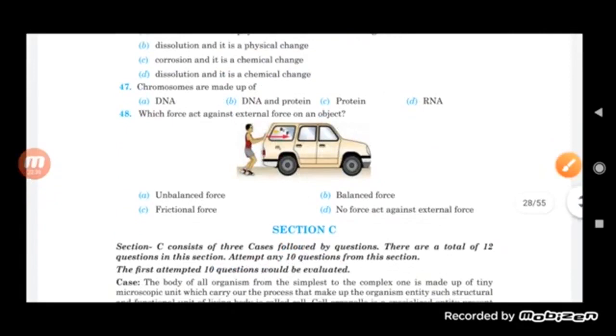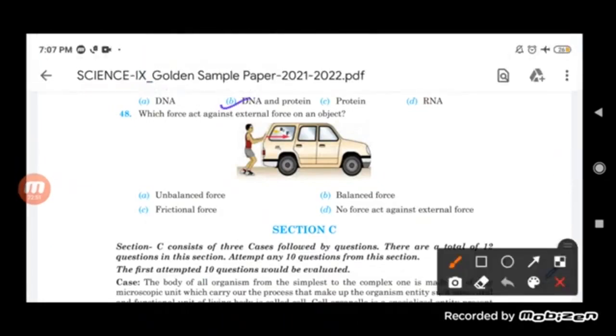Now 47, that is, chromosomes are made up of what? Chromosomes are generally made up of first DNA, second DNA and protein, third protein, and fourth RNA. Chromosomes are generally made up of DNA and protein. This is the correct option, that is DNA and protein.